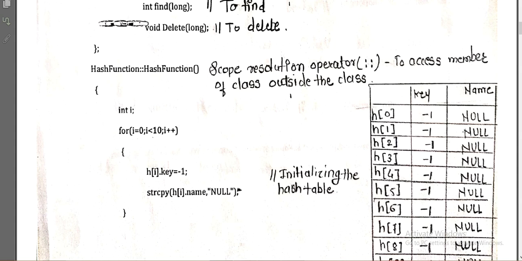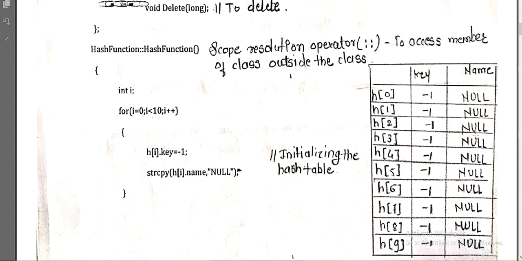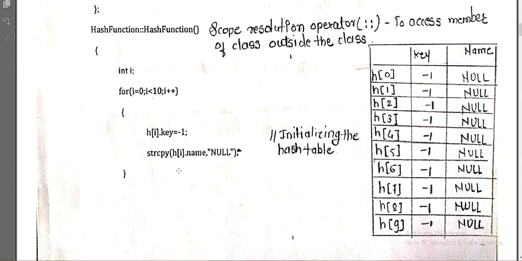Means at this particular location we are assigning -1, at the same time we are assigning null to the string name. So in this way our table gets initialized, and for that purpose which function have we used? strcpy. This we can call an ADT, because this is a ready-made function, and here we are not mentioning any functionality of that string copy, we are using the inbuilt function strcpy, right? So the string will get copied to this position. Which string?